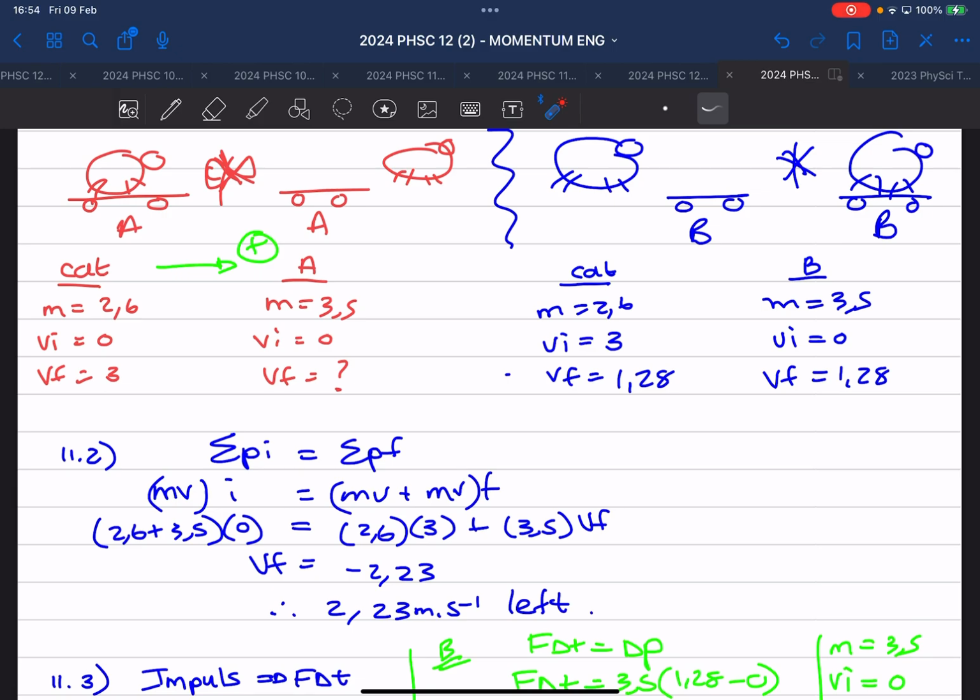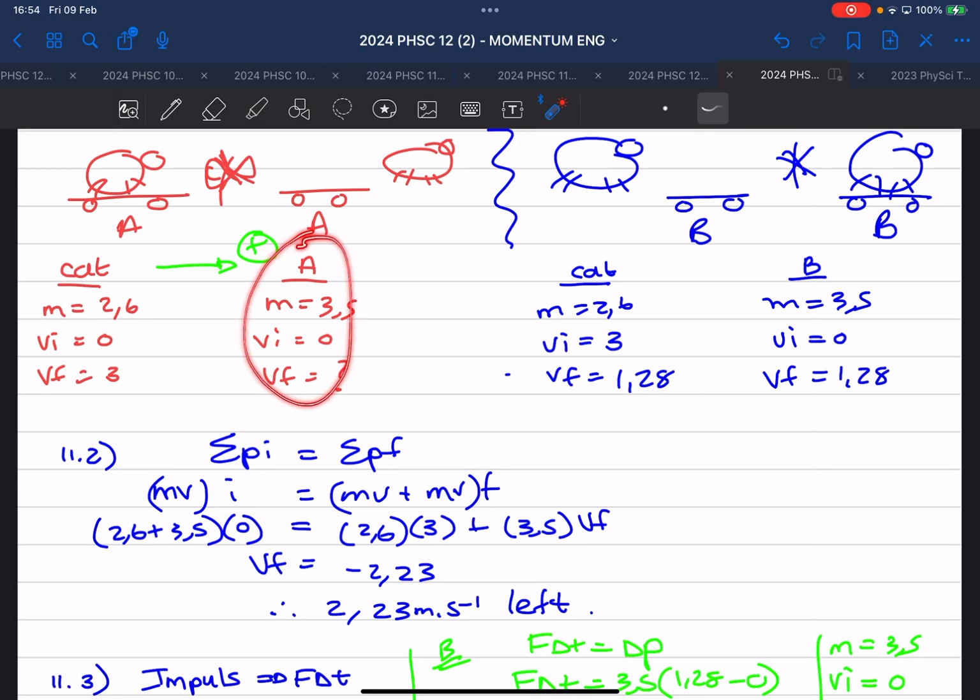Alright, so I'm thinking I should get a negative answer. Okay, dis wat ek in my kop dink. Hoekom negatief? Want ek het regs gekies as positief. You can choose the left to be positive by all means. Right, so hulle vra vir wat gebeur met A?